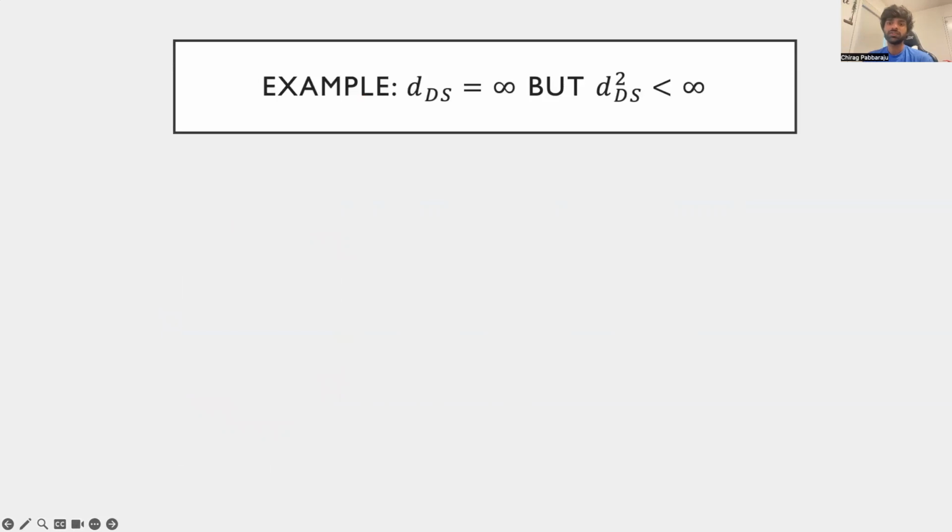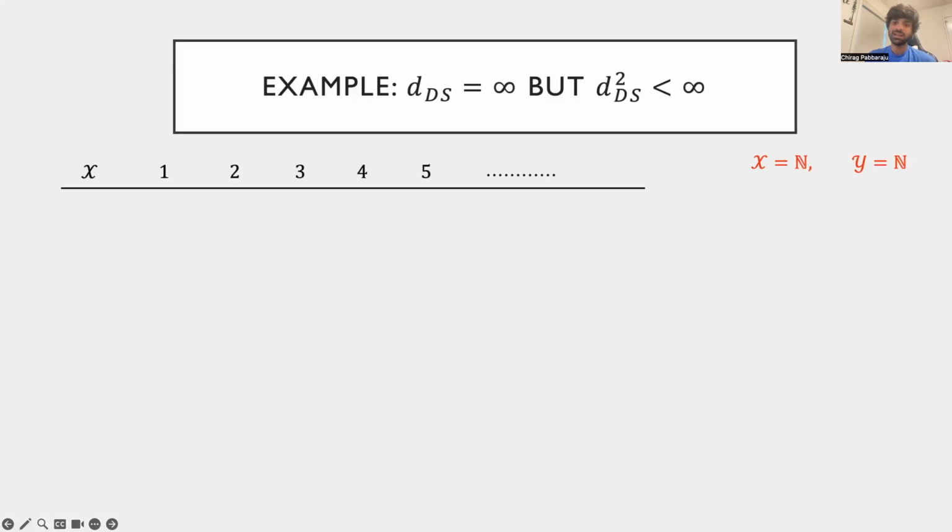To put the definition of the KDS dimension in some more context, we present an example of a simple hypothesis class that has infinite DS dimension, but only a finite KDS dimension, for k equals 2. Here, both the input domain and the label space are the set of natural numbers, and we will think of the hypotheses as infinite strings.